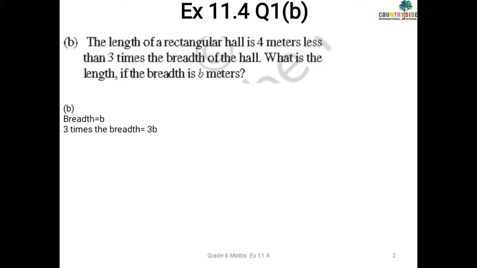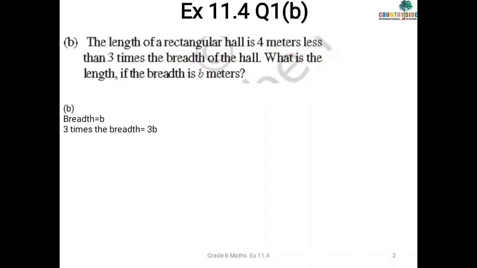Now 3 times the breadth. Let's suppose the breadth is b, so 3 times it will be 3 into b, correct? So 3 times the breadth is 3b. Now read the question. The length of a rectangular hall is 4 meters less. Less means what?